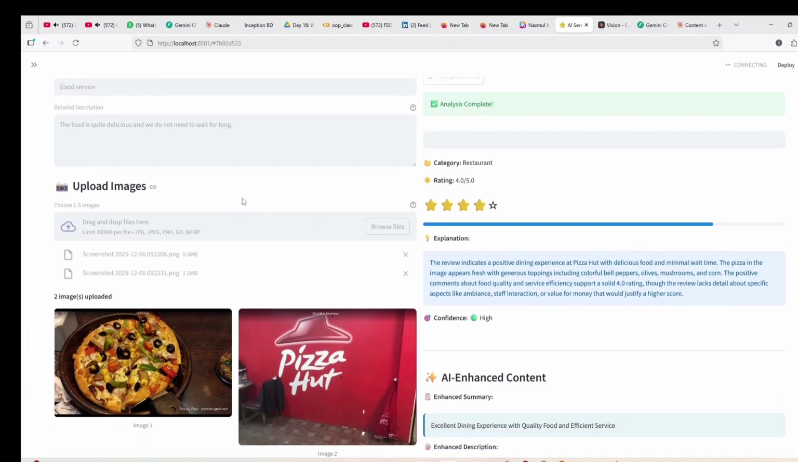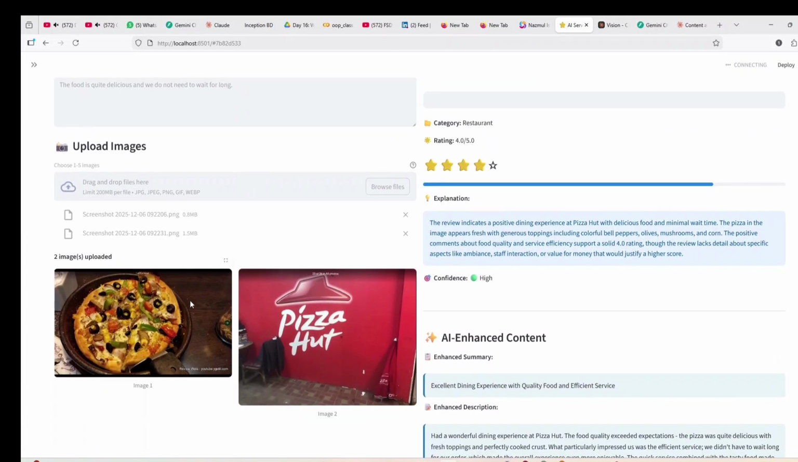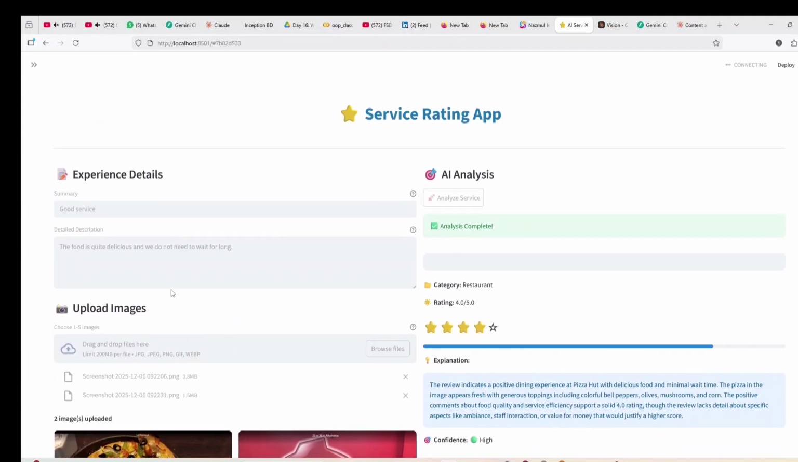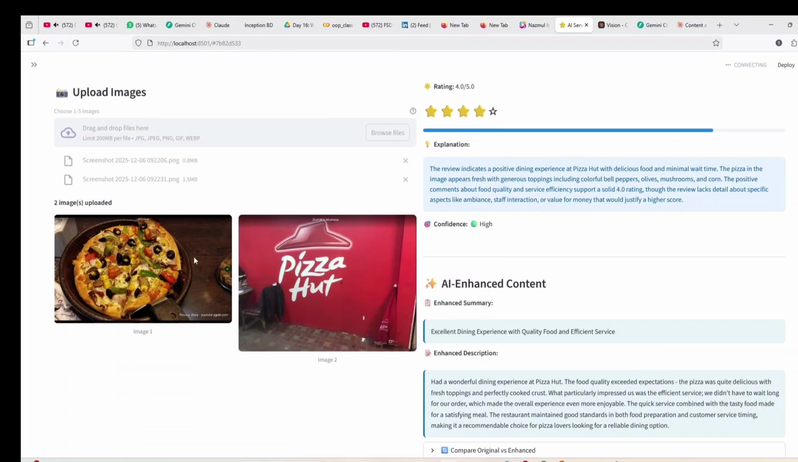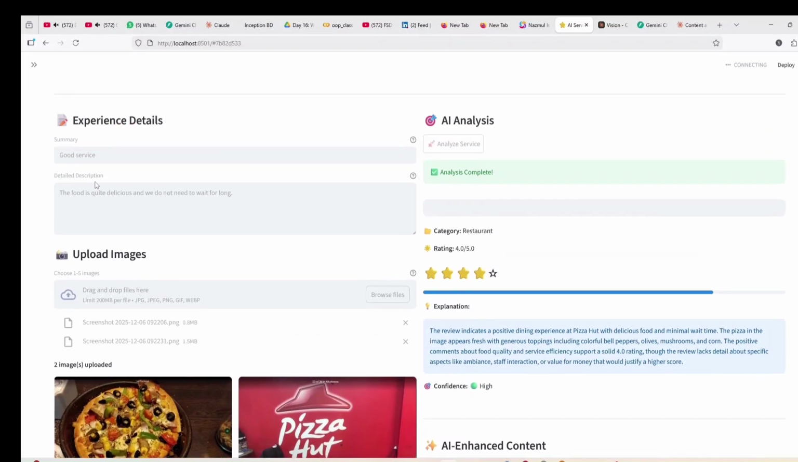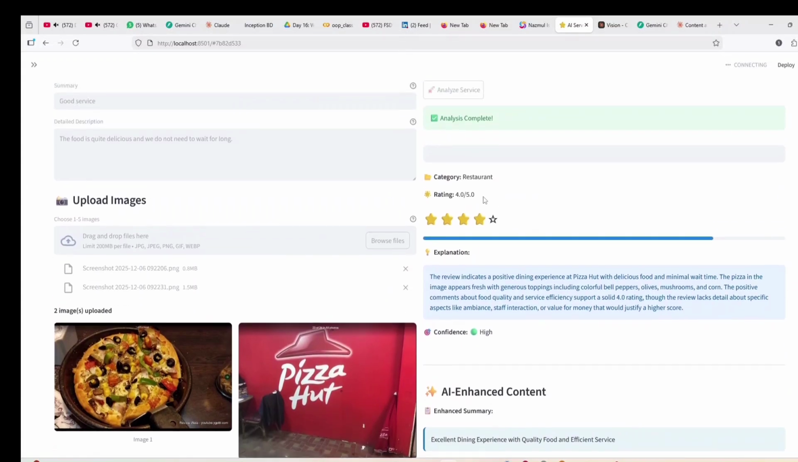Then you can upload the pictures that you took at the restaurant, and now you pass it to the AI. What the AI does here is analyze your summary, detailed description, and each image. You can upload up to 5 images. AI will analyze every image in detail, and based on the images, summary, and detailed description, AI will figure out what kind of category it is. It is a restaurant type category. If it's about a room or hotel, it can analyze that easily.